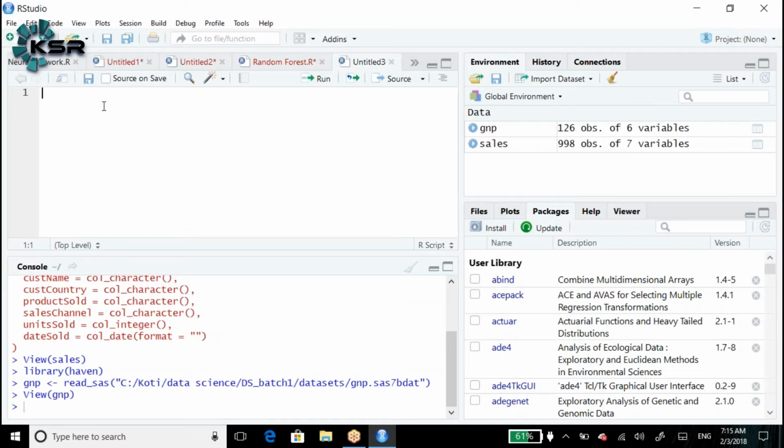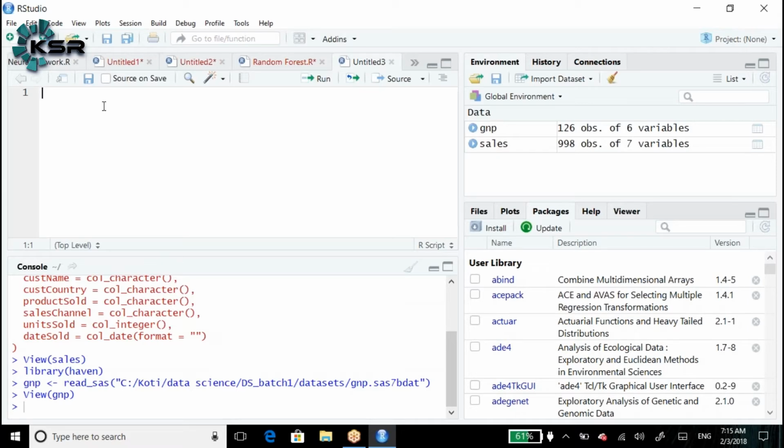Whenever you import the data into R, first make sure how many observations and how many variables your data set has.